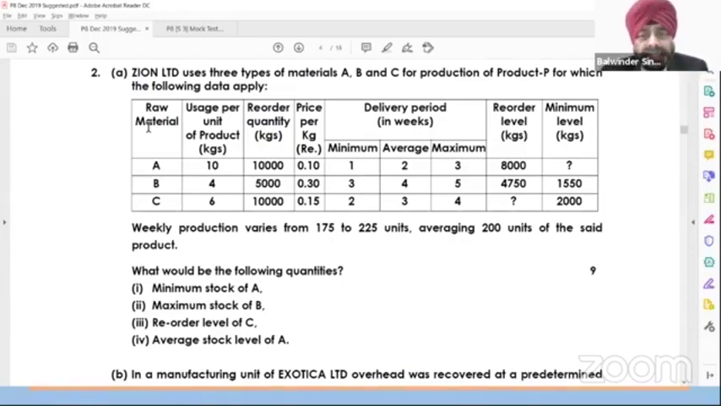Xeon Limited uses 3 types of material. The question is there, the data is there. It asks what would be the following quantities: minimum stock of A, maximum stock of B, reorder level of C, average stock of A. It means presently you are solving this question in rough, then giving the presentation and the calculation in the fair, and you are giving the answers 1, 2, 3, 4.